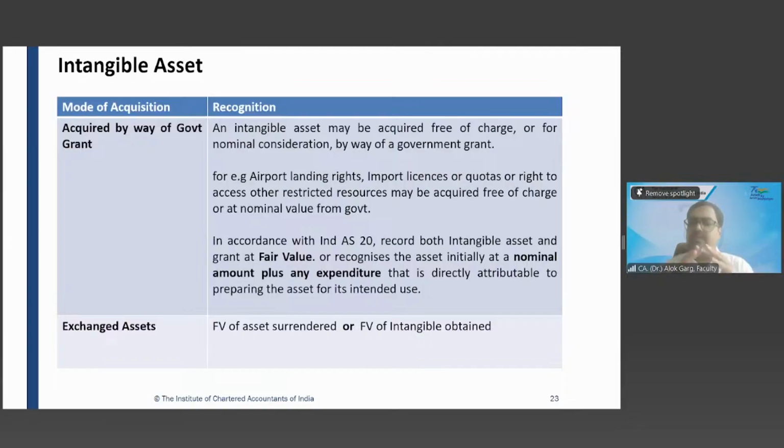Friends, you must have seen, there are a lot of intangible assets like licenses. Government is also giving some licenses like trade license, manufacturing license, drug license. A lot of licenses are there. So instead of taking money, government is promoting the company. Let's say I'll give you a telecom license if you operate your cellular network in the villages.